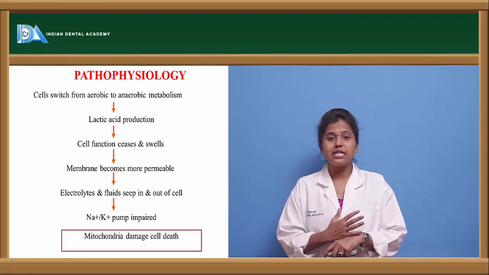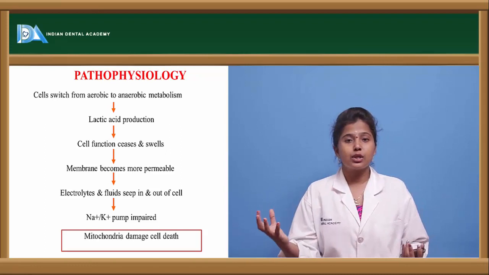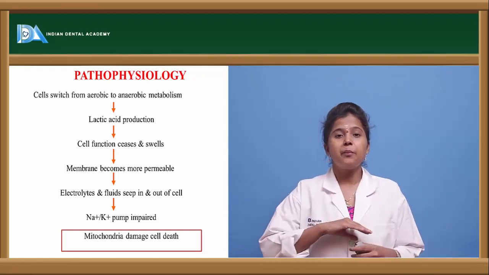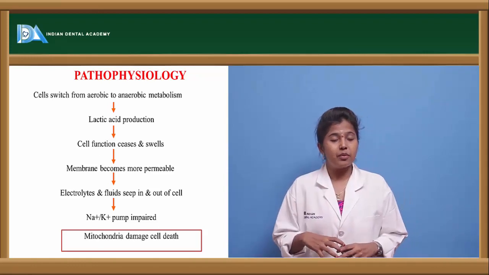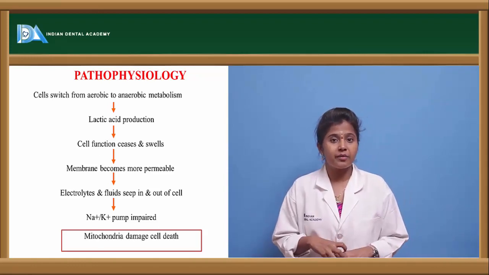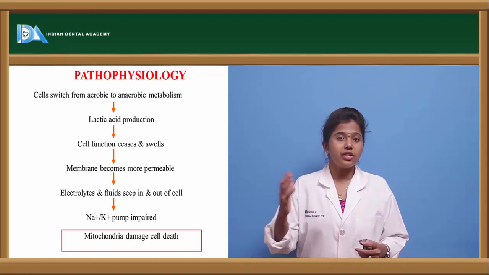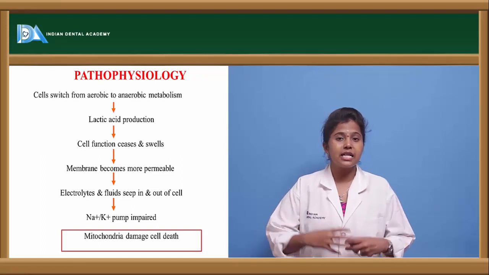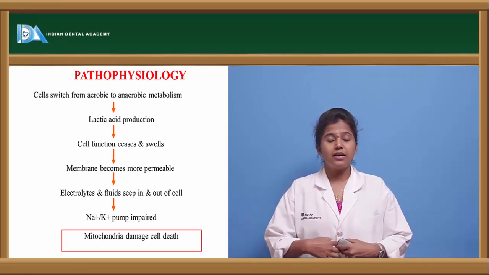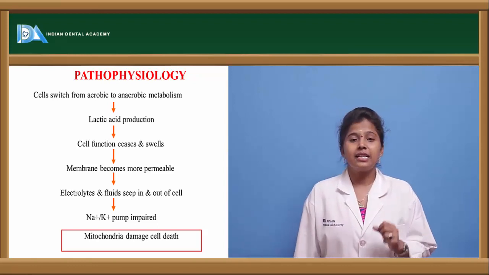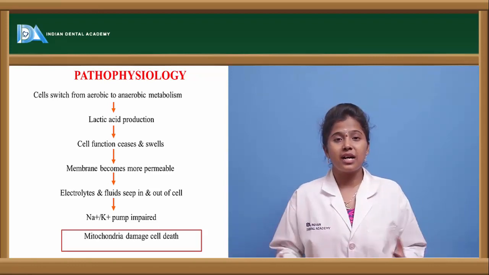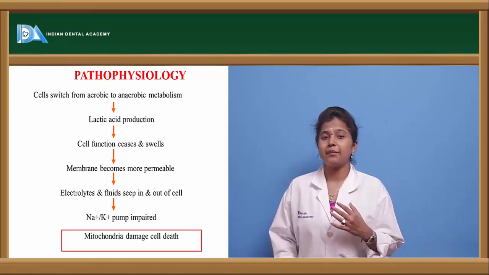Once the cell functioning ceases, then the cell will swell. If the cell swells, then the permeation capacity of that cell increases. But in this kind of permeation, the unwanted fluids will enter into the cells, and thereby the swelling of the cell increases. And once it increases, cellular hypoxia is seen, or we can see the damage of the cell.